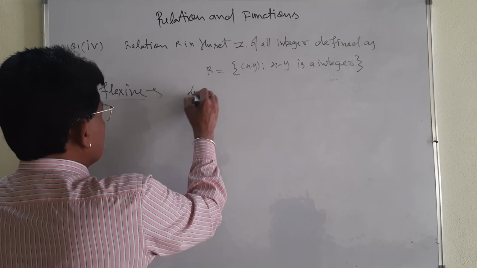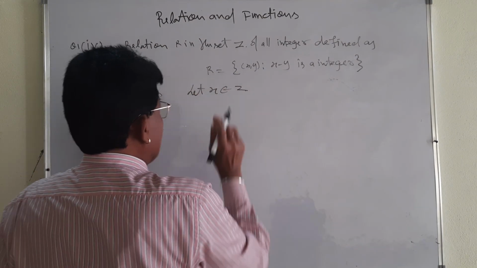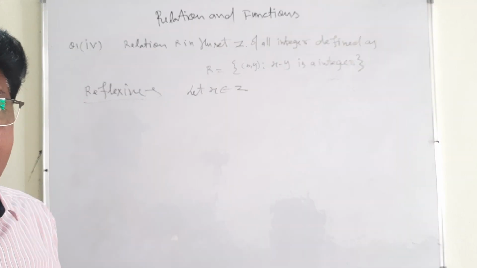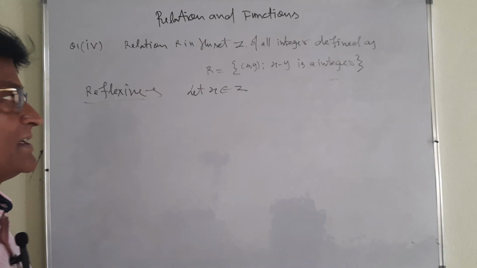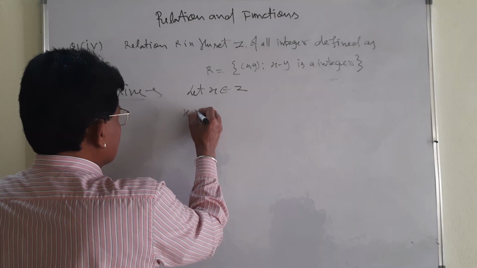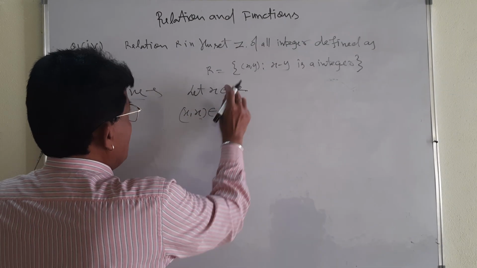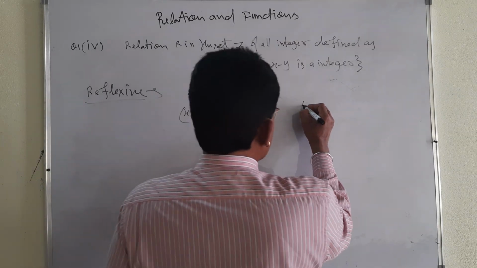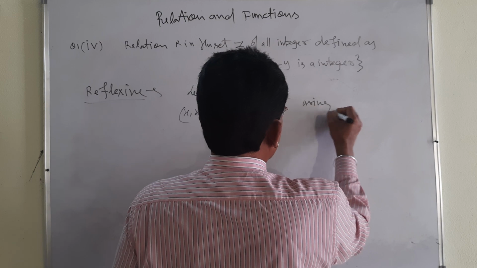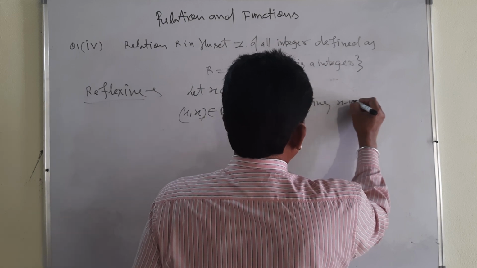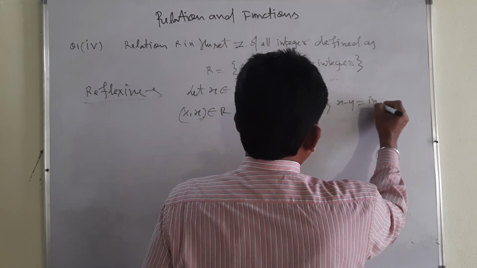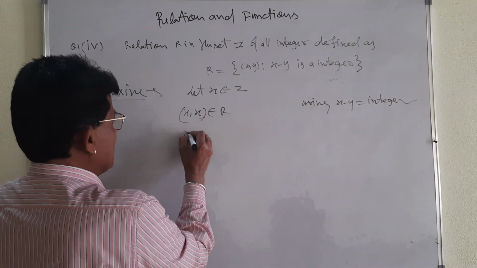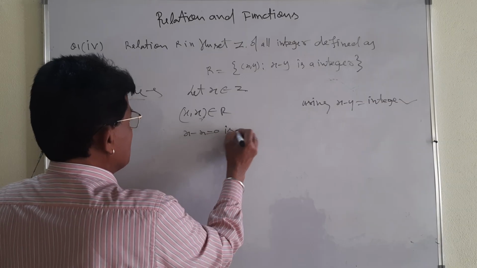Let x belong to the integers Z. Okay? A little technical question is there, that is why try to understand. Then what should happen? x must belong to the relation R. In place of y you take x, because what will be their difference? Using this condition, x minus y will be an integer, and you must know it belongs to R. x minus x is equal to 0, which is an integer.